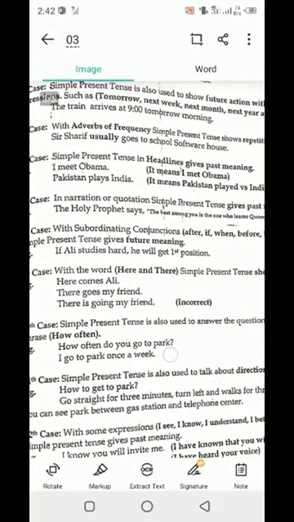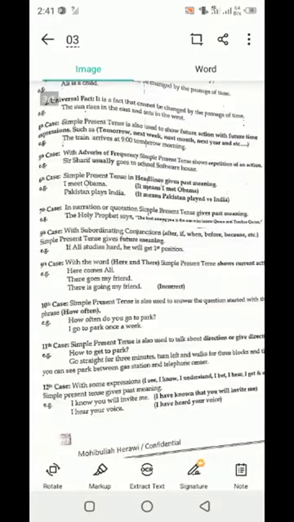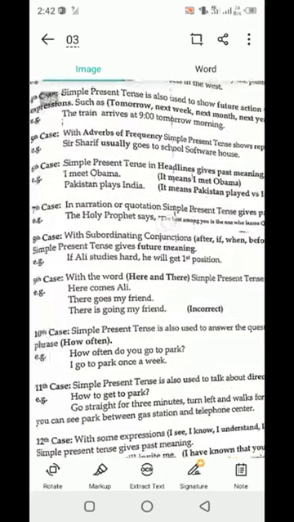Another case is expressions such as tomorrow, next week, next month, next year. Clear? So in that case you can use the present simple tense as well. Like how the train arrives at 9 tomorrow morning.